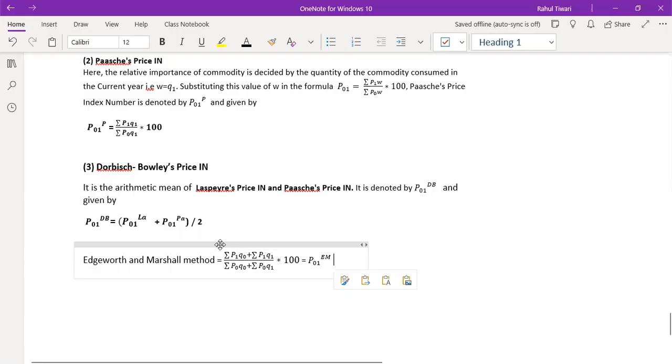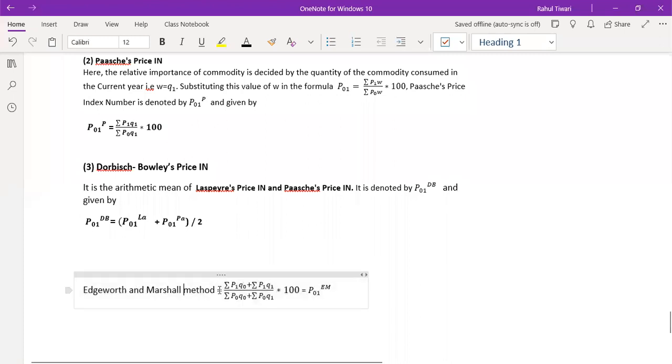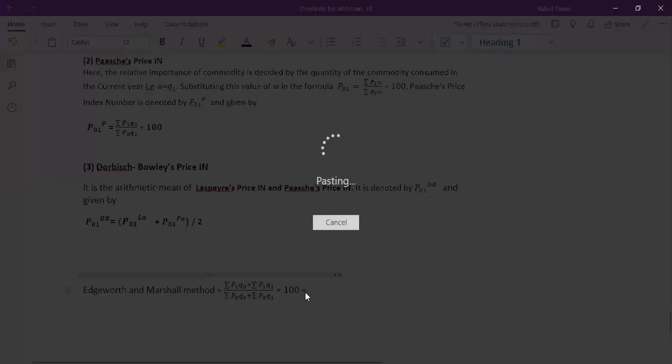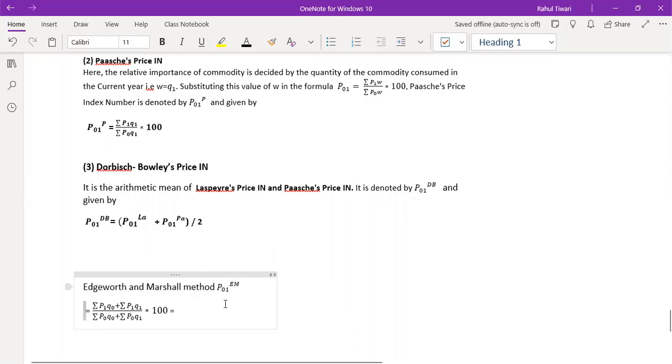What this Edgeworth-Marshall method says is that in this method you consider the average of the two quantities, the average of current quantity and base quantity.